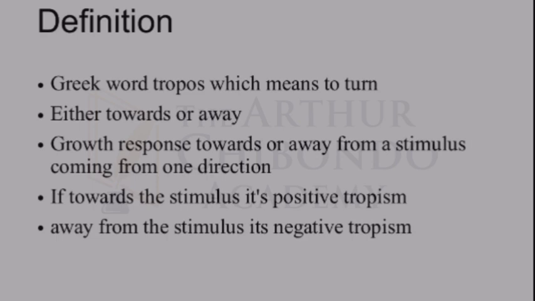If the growth response is happening towards a stimulus, that is called positive tropism, regardless of the type of tropism that is there. But if the growth response is away from the stimulus, it's called negative tropism. I think we're together on that one, right?